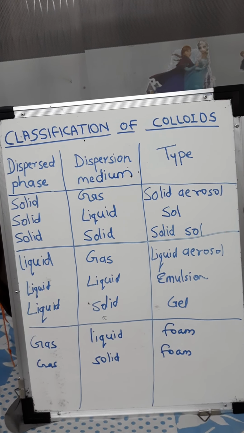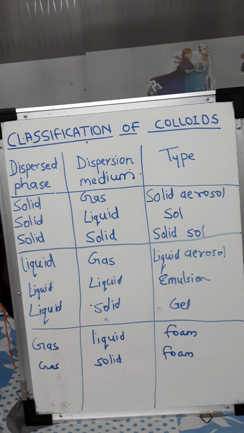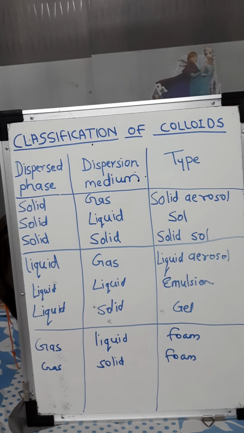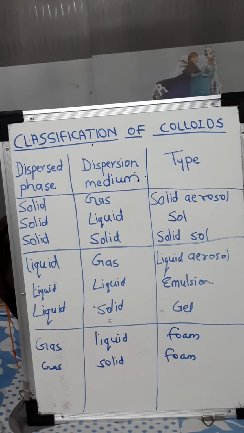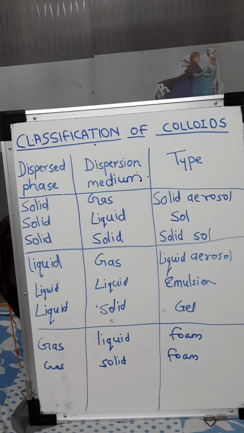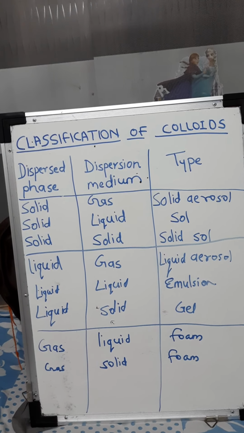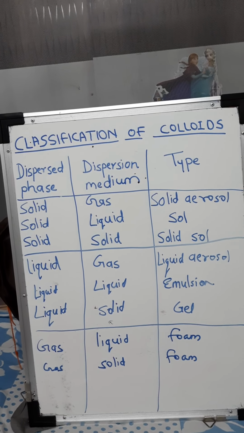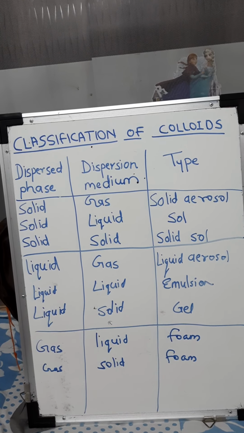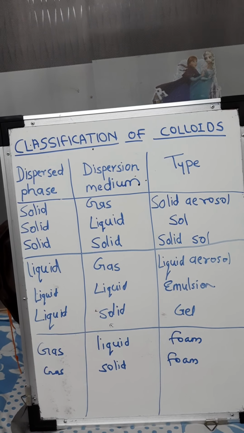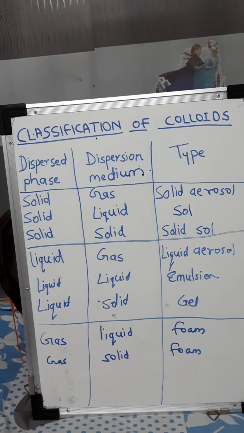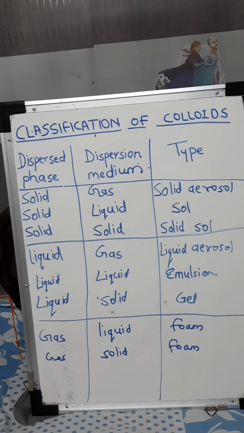Now liquid to solid, when liquid particles are present in solid dispersion medium, that is known as gel. So jelly or cheese, solidified butter, shoe polish. So they contain liquid to solid type of colloidal solution, that is known as gel. This is all about liquid disperse phase.